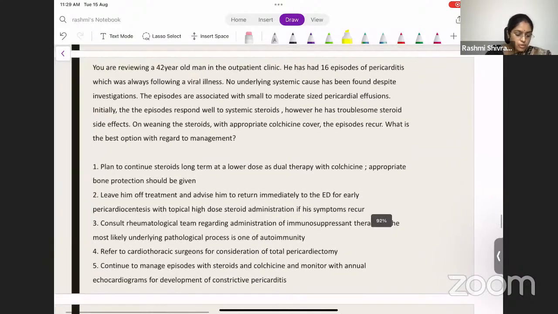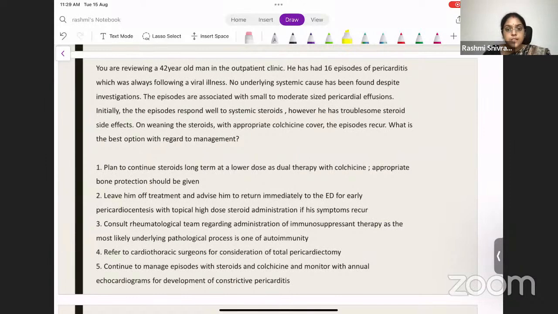You're reviewing a 42-year-old man in the outpatient clinic. He has had 16 episodes of pericarditis, which was always following a viral illness. There is no underlying systemic cause, despite investigations. The episodes are associated with small to moderate sized pericardial effusions. Initially, the episodes respond well to systemic steroids. However, he has had troublesome steroid side effects. On weaning the steroids with appropriate colchicine cover, the episodes recur. What is the best option with regard to the management?